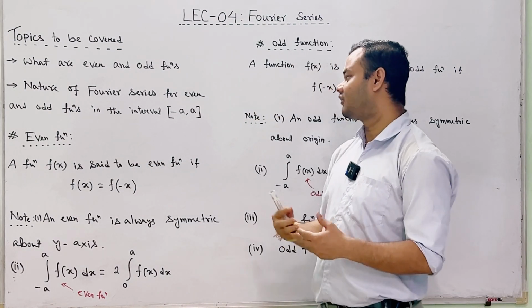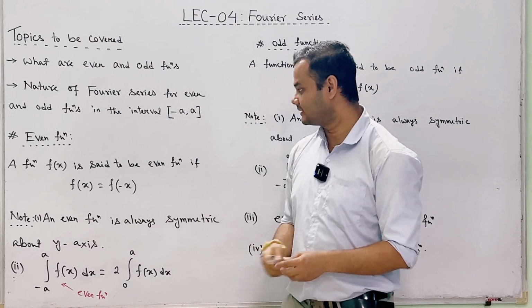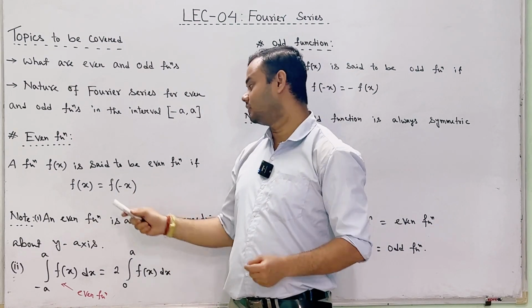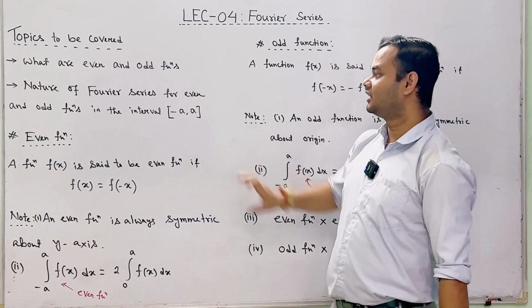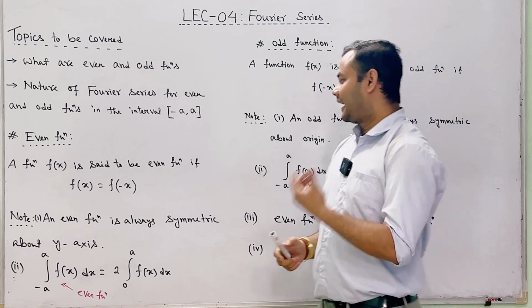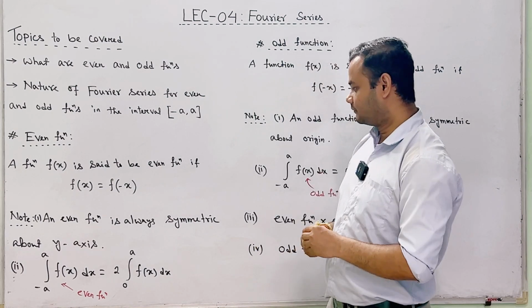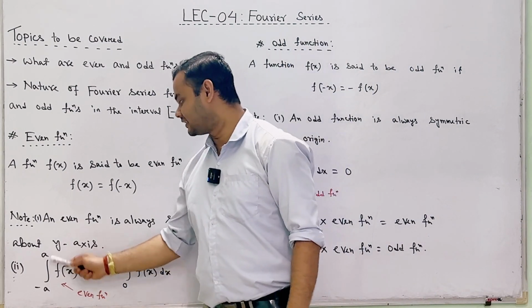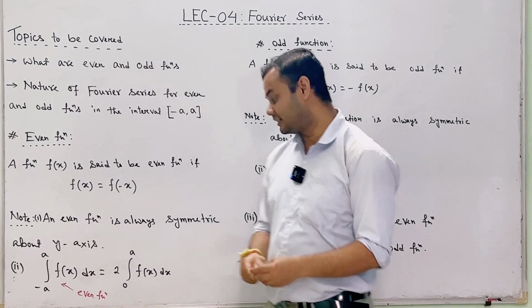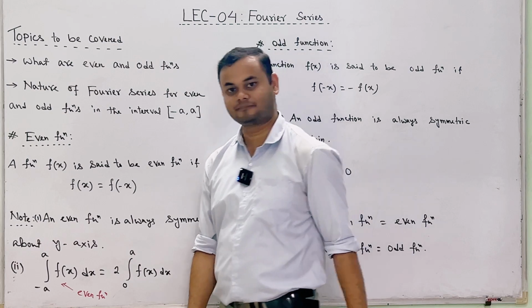Students, a function f of x is said to be even function if it satisfies this condition, that is f of x should be equal to f of minus x. Next, some important points regarding even function. Number 1, an even function is always symmetric about y axis. Number 2, if f of x is even function, then integration -a to +a f of x dx is equal to twice of integration 0 to a f of x dx.